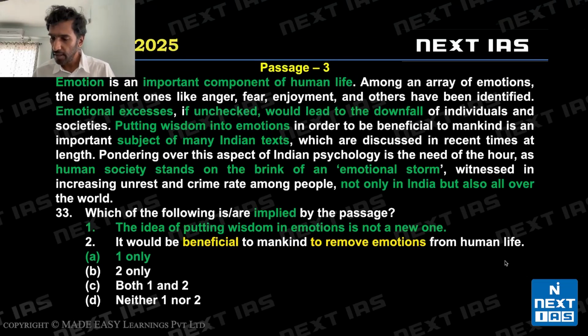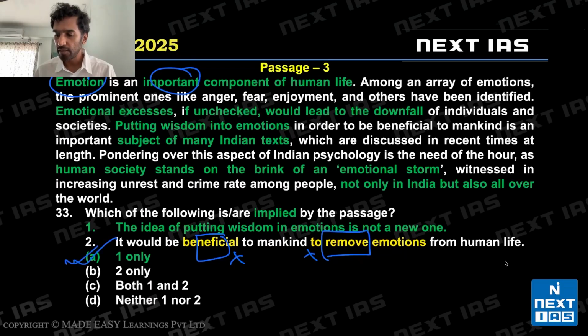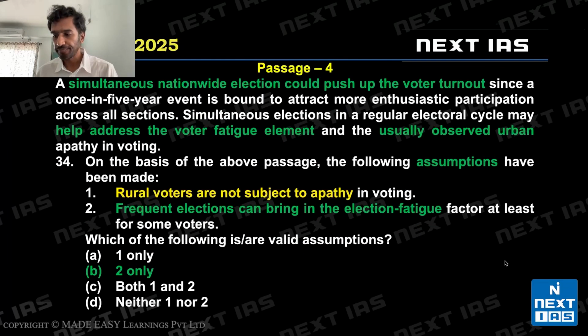So one says the idea of putting wisdom in emotions is not a new one. It's the subject of many Indian texts, right? So this is true. Statement 1 is valid and implied. It's actually stated in the passage. Statement 2 says it would be beneficial to mankind to remove emotions. So this is extreme. Beneficial to remove emotions has not been discussed. Emotions are important, has been told. So A is the right choice. Really easy question. Let's move to question 34.